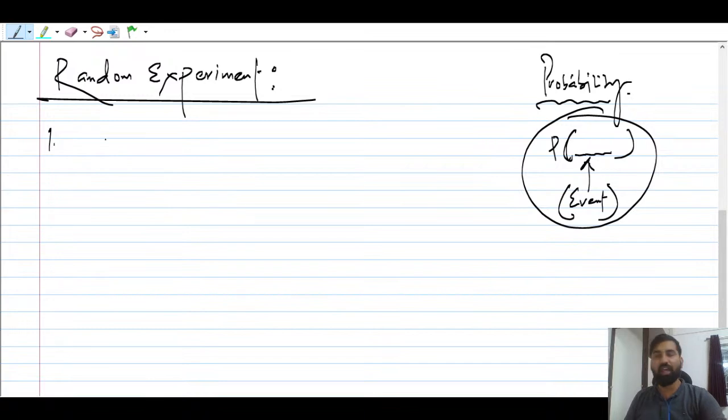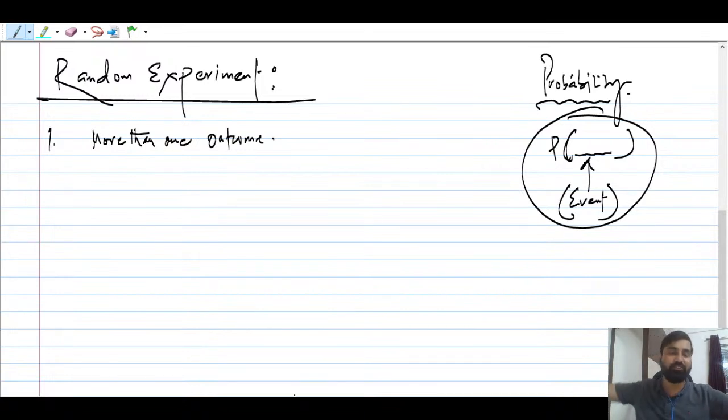It should have more than one outcome. This is very important, more than one outcome. If you are tossing a coin, there are two outcomes. If only one outcome is there, that is not a random experiment. Any experiment should contain at least two outcomes. It can be two, three, four, whatever.